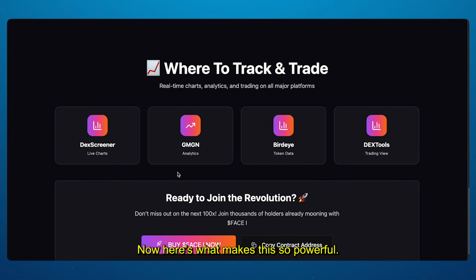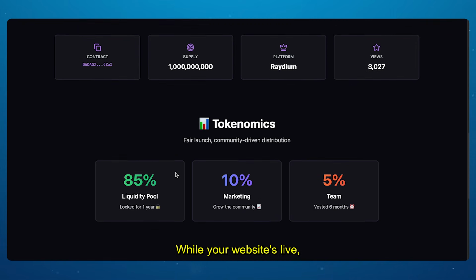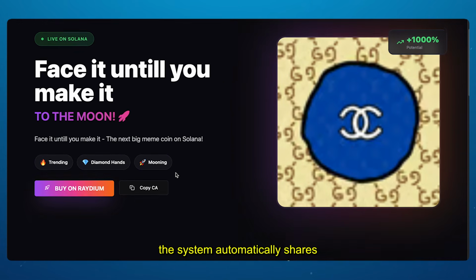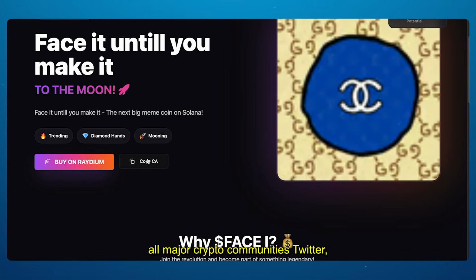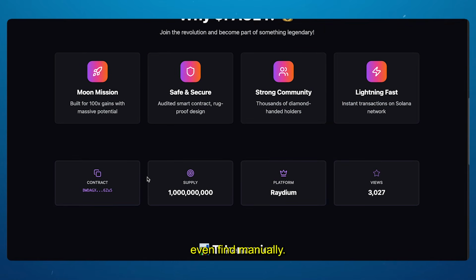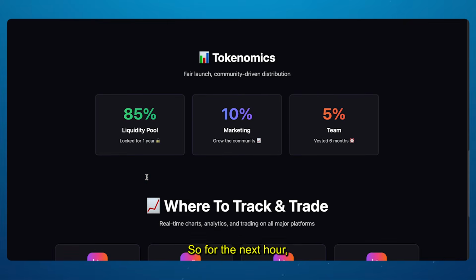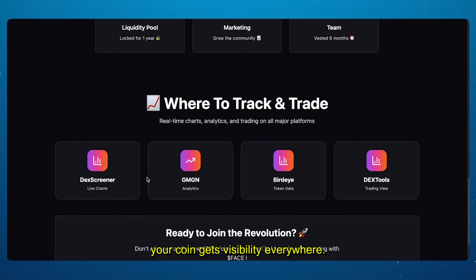Now here's what makes this so powerful. While your website's live, the system automatically shares your coin across all major crypto communities. Twitter, Reddit, Telegram, Discord, and smaller alpha groups that you wouldn't even find manually. So for the next hour, your coin gets visibility everywhere. No manual posting, no burnout. Within minutes, you'll start seeing chart activity on DEX Screener, live trades, real traction, and early buyers jumping in. This is the same automation I use for every launch.